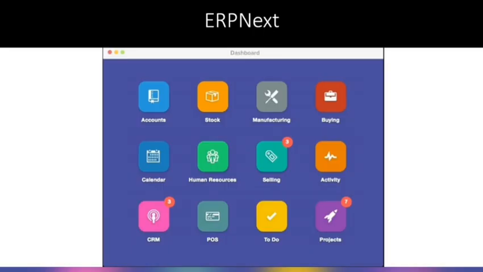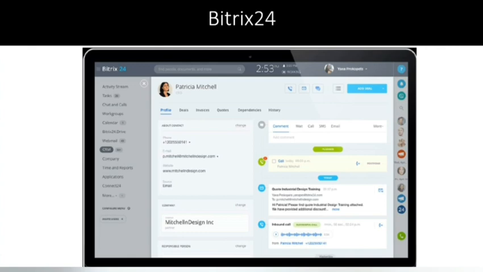Then ERPNext. This is a screenshot of ERPNext. They already have inbuilt templates for various departments. You can use the available templates. You can also integrate other software into ERPNext as well. This is also one of the very popular ERP software. Then comes your Bitrix24. This is mainly used in customer relationship management. Through this software, you can schedule meetings, schedule events, receive calls, transfer calls. You can see customer profiles and many more things.